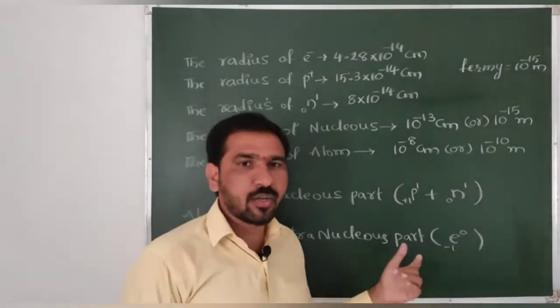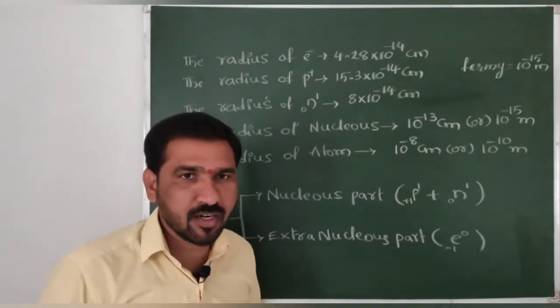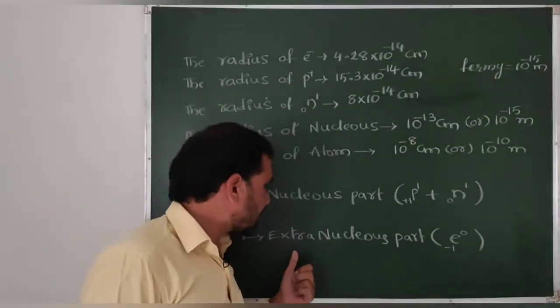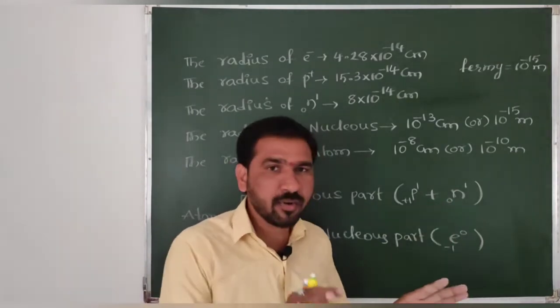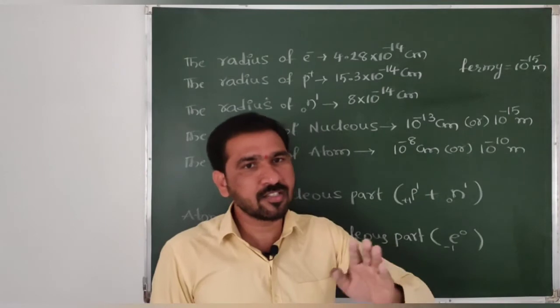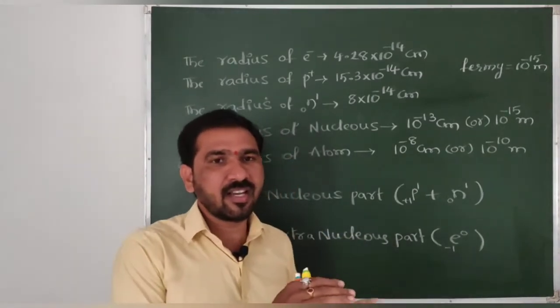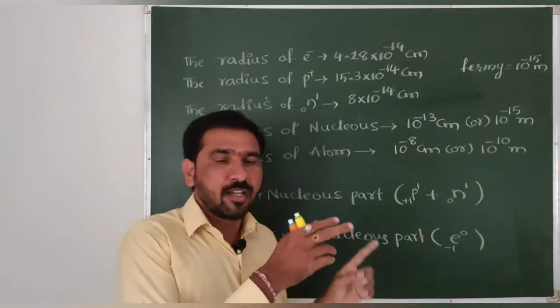This extra nuclear part is around the nucleus, as explained by the Rutherford model of atom. So what does the extra nuclear part have? Electrons. Total how many subatomic particles are there? These are the three subatomic particles: electrons, protons, neutrons. But electrons are there in the extra nuclear part of atom and protons, neutrons are there in the nucleus part of atom.